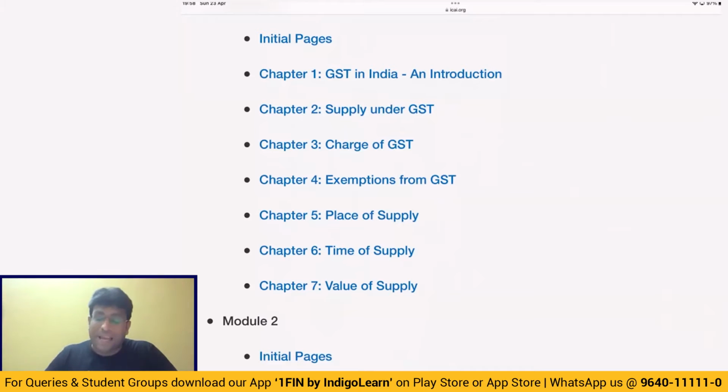Next topic, supply. In this topic of supply, it is important to keep in mind some special elements of the concept of supply, that is section 7.1c, and something called 7.2a, my dear friends.